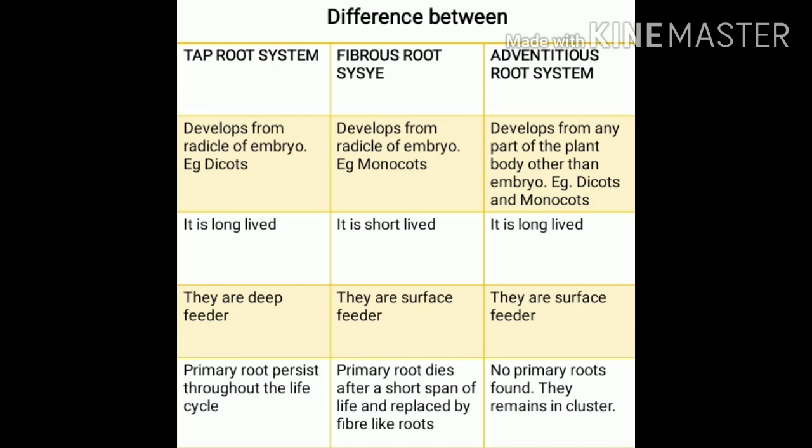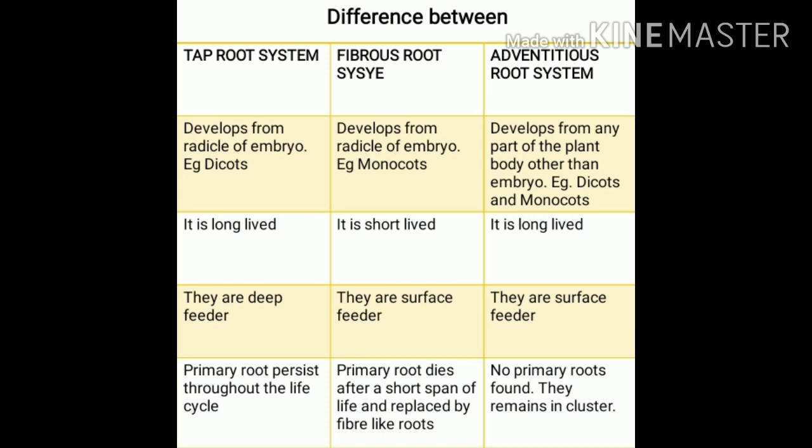The taproot system are deep feeders as they go deep into the soil. Fibrous root system are surface feeders as they cannot go deep into the soil, and adventitious root system are also surface feeders. In the taproot system, the primary root persists throughout the life, and from the primary root come the secondary and the tertiary roots.